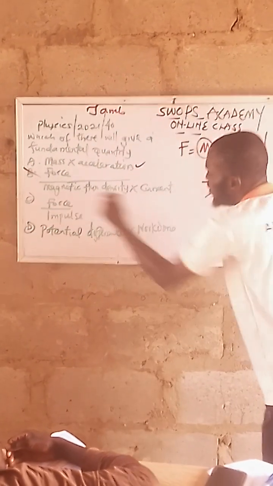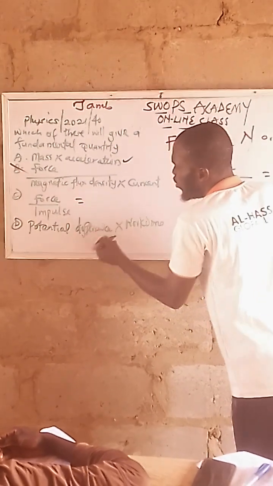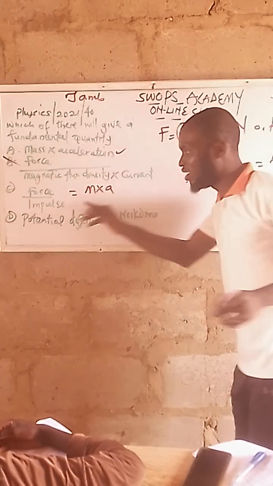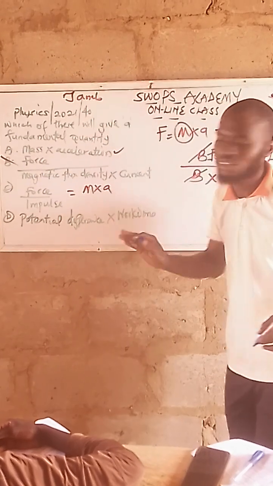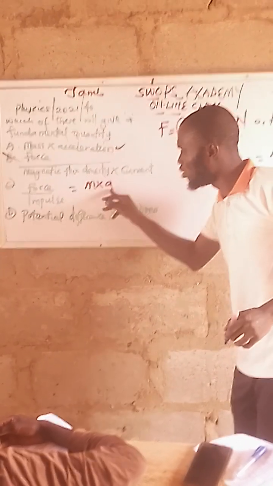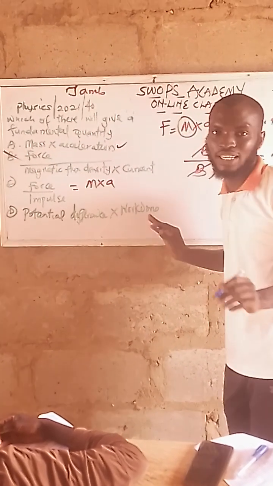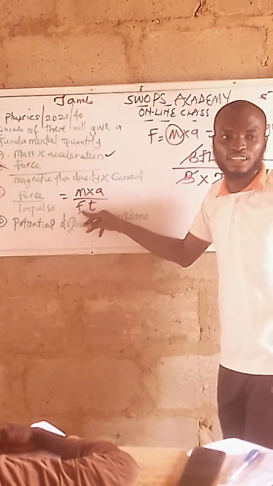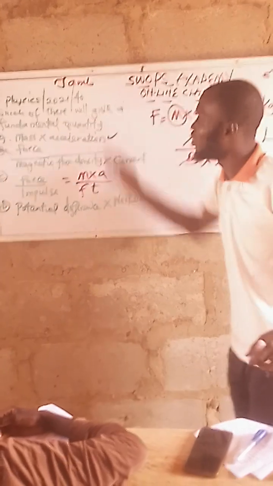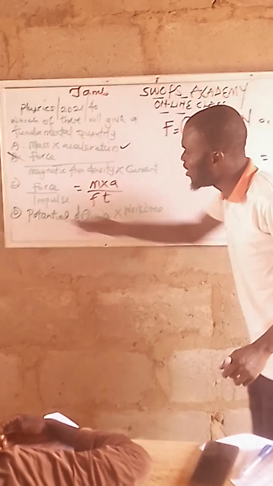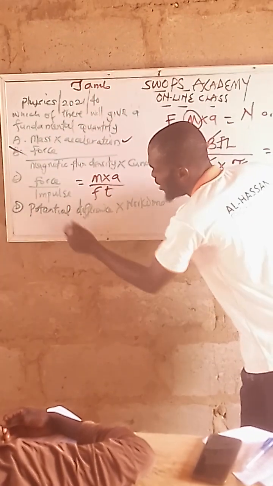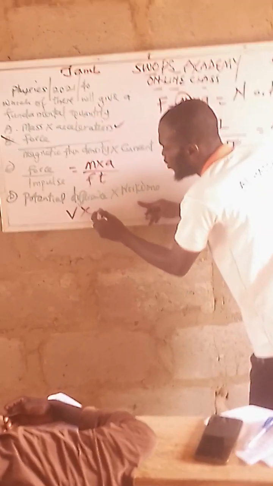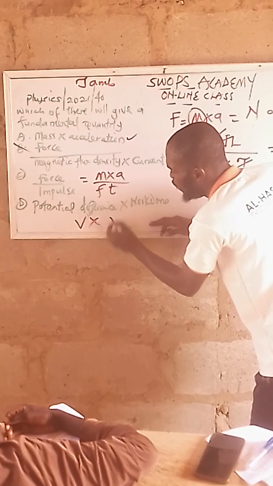I won't go for C. Why? Because what is C? Force. Force is mass times acceleration, isn't it? We already know that mass times acceleration is out of it, because we have seen a derived quantity there. And this one is F times t, another force there. It's also from fundamental quantity, so we can actually get it here. Are we together? See this potential difference as well. Potential difference is V, I told you earlier, times work done. Work done is also V times Q.